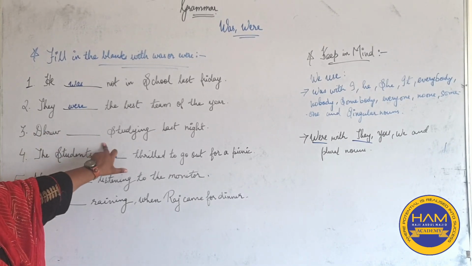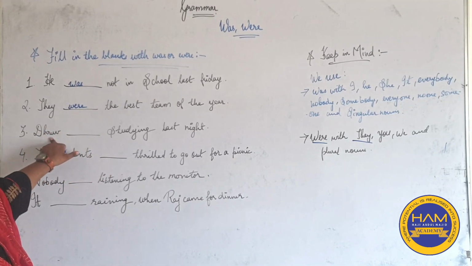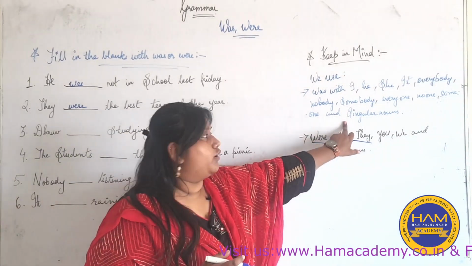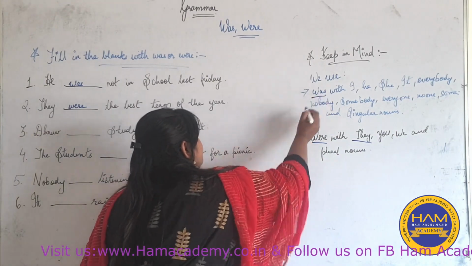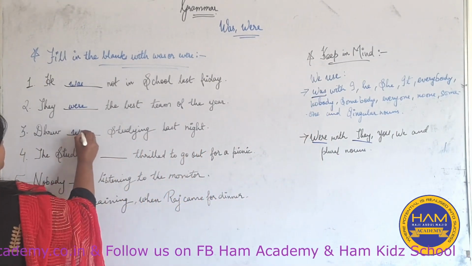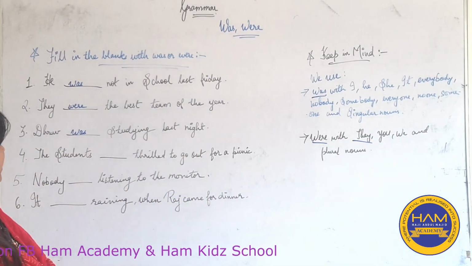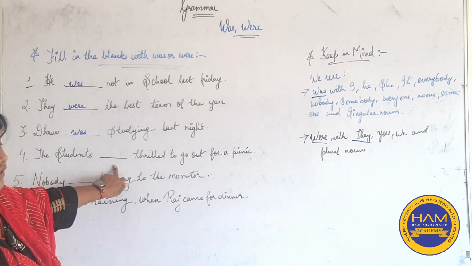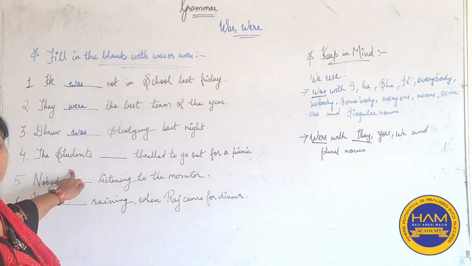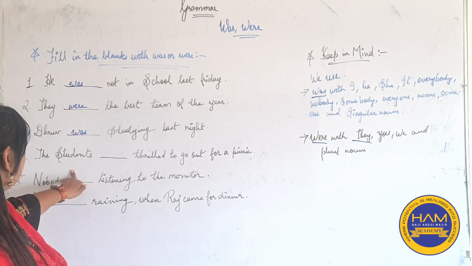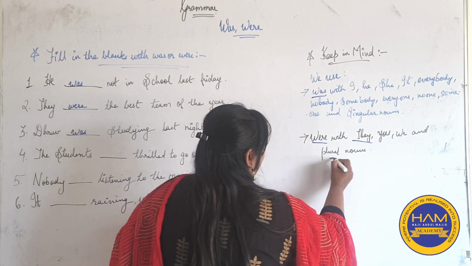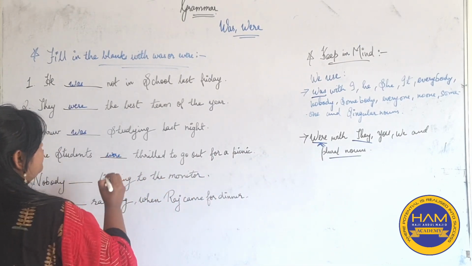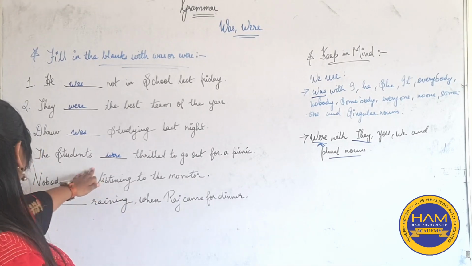Dhruv dash studying last night. Dhruv is the name of a person. So Dhruv becomes your singular noun. So what will we use? Was. So we'll use was. Dhruv was studying last night. The students dash thrilled to go out for a picnic. The students. Students means more than one student. So this is a plural noun and we'll use were with plural noun. So the students were thrilled to go out for a picnic.